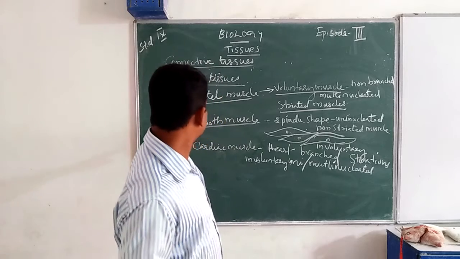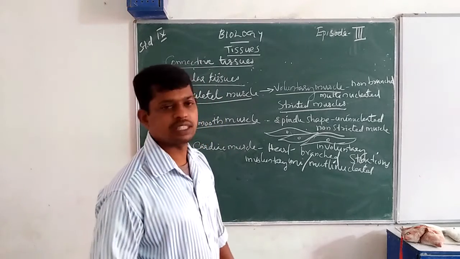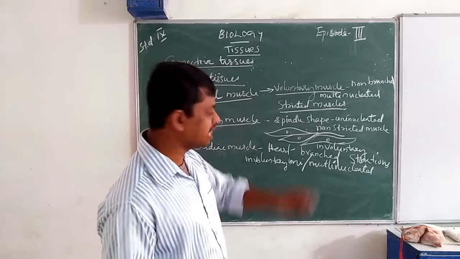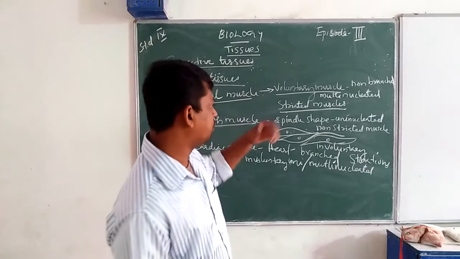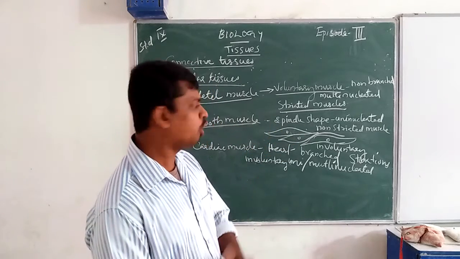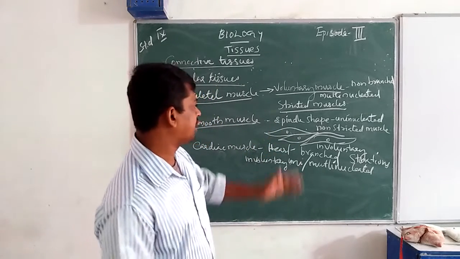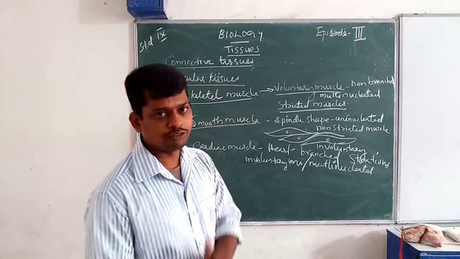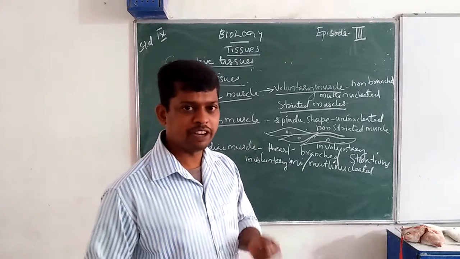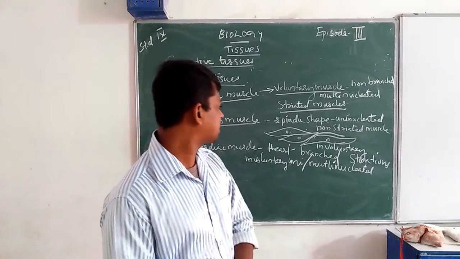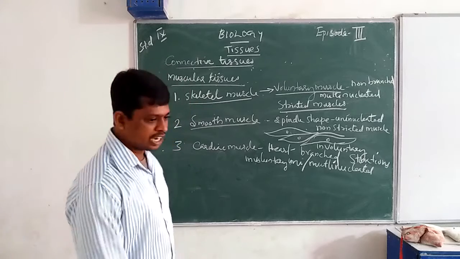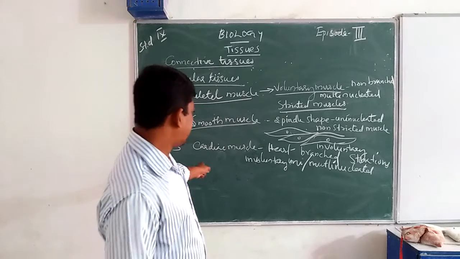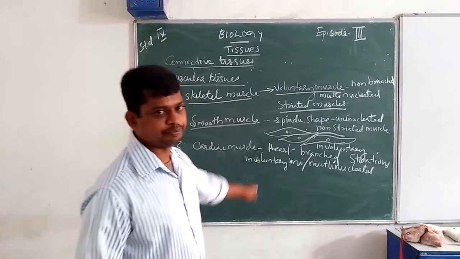Okay. Then the second one is smooth muscles. Smooth muscles are spindle shaped, uninucleated, and non-striated. These are involved in involuntary function. All of the internal parts are made with smooth muscles, and the third one is cardiac muscle. Cardiac muscle is present in the heart.